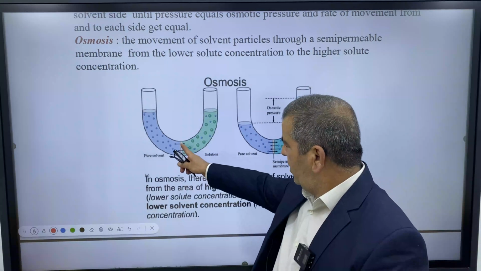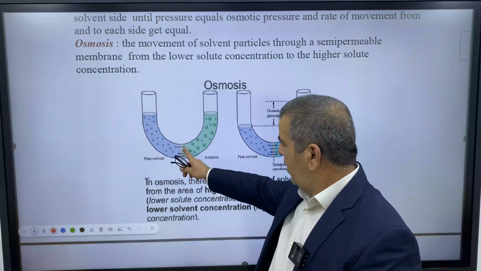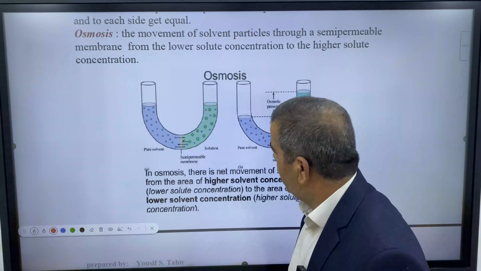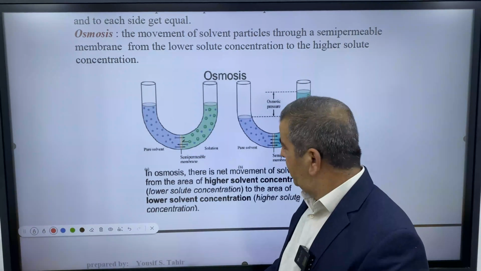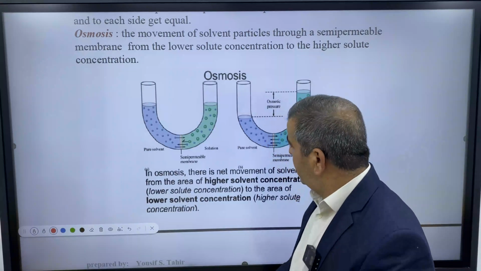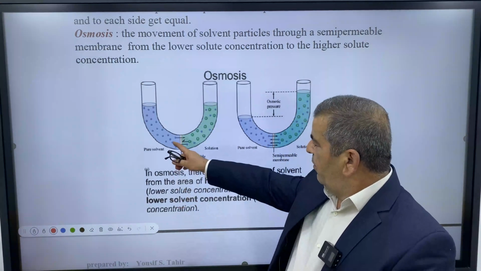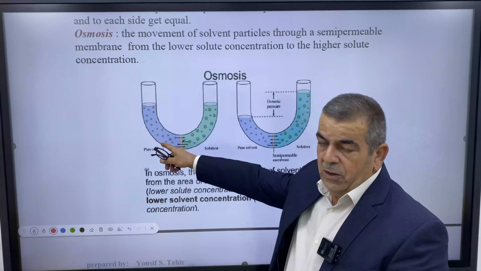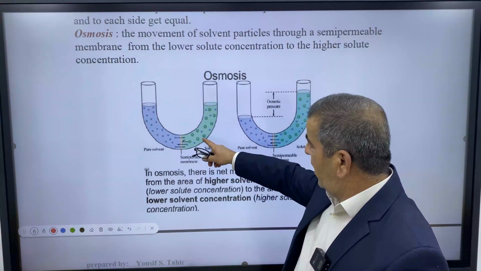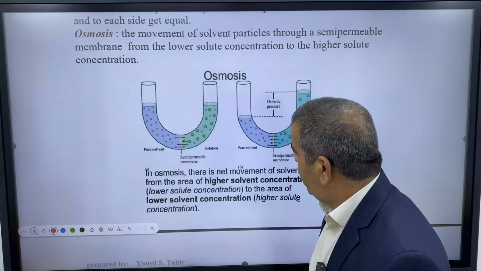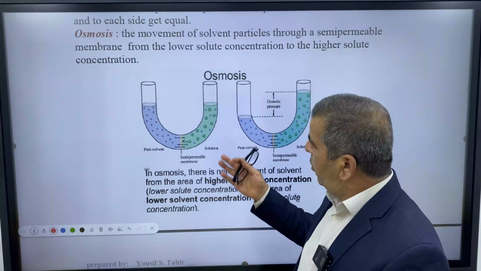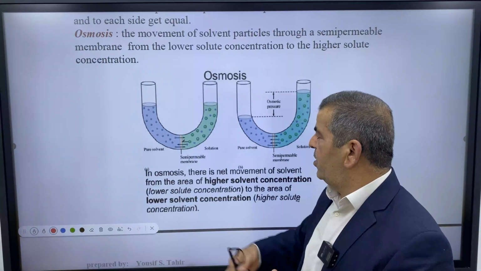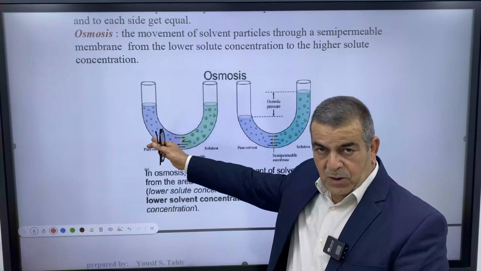And here the barrier in yellow is the semi-permeable membrane. In the beginning, the movement of the solvent is from low concentration, because this is 0 concentration, into 1 molar, which is the high concentration. More solvent moves from what? From the solvent side into what?